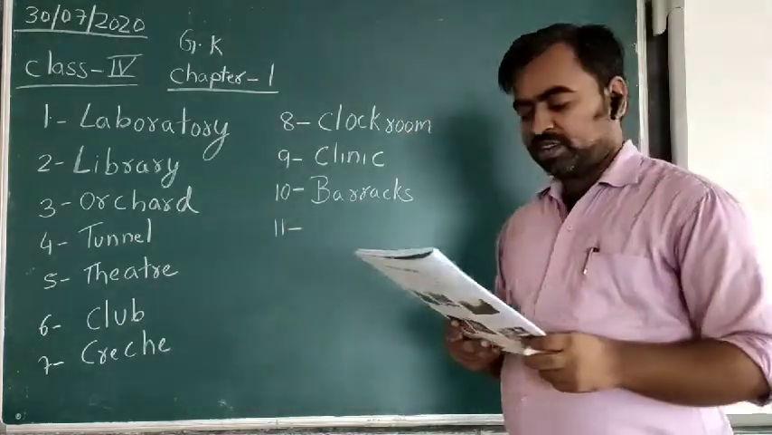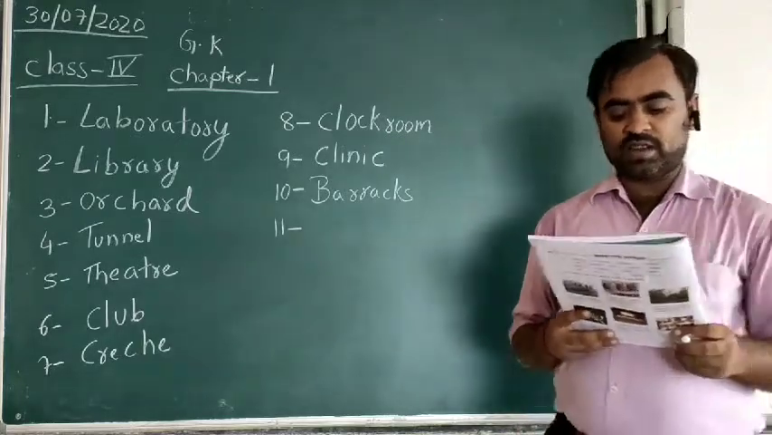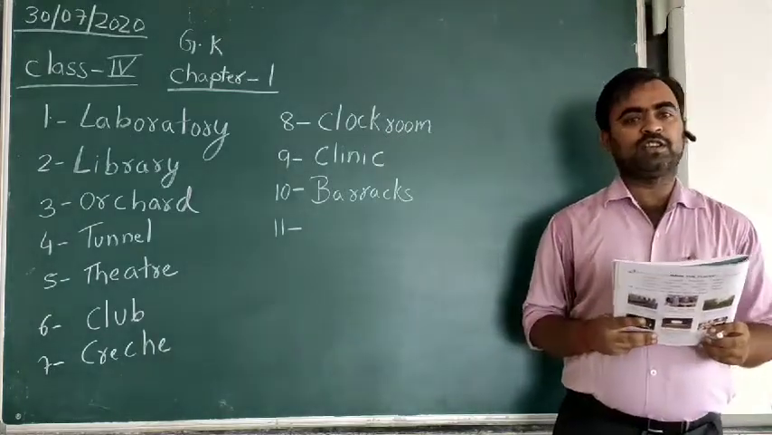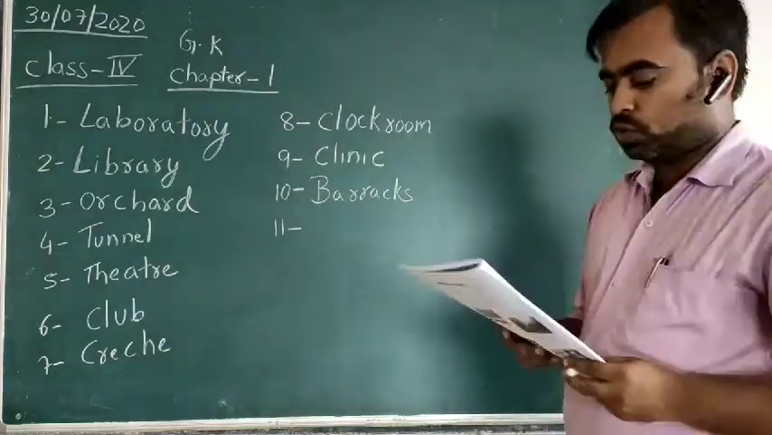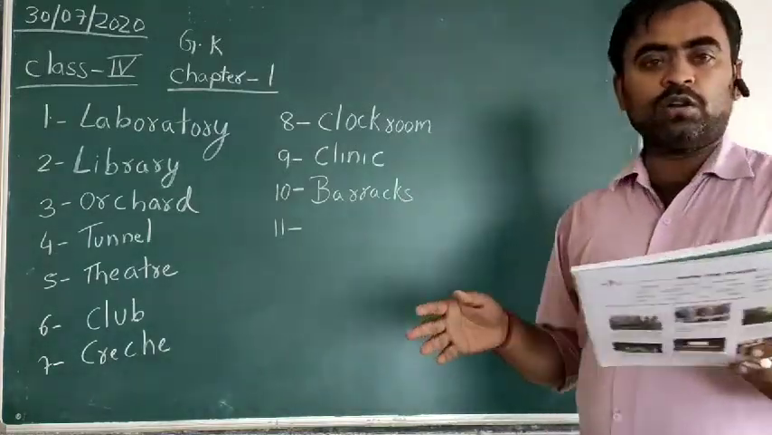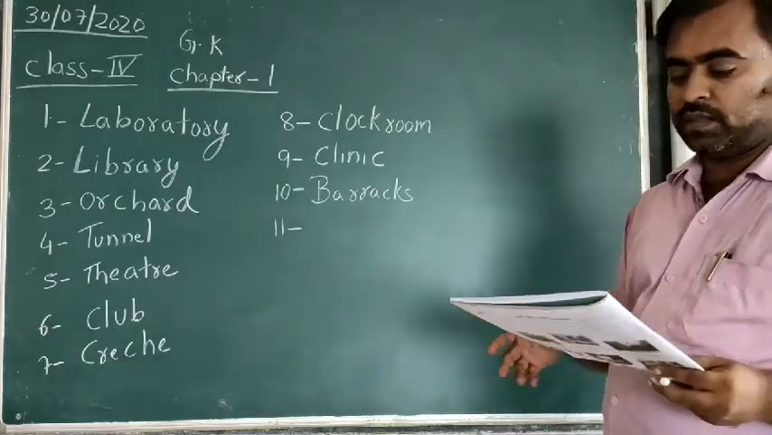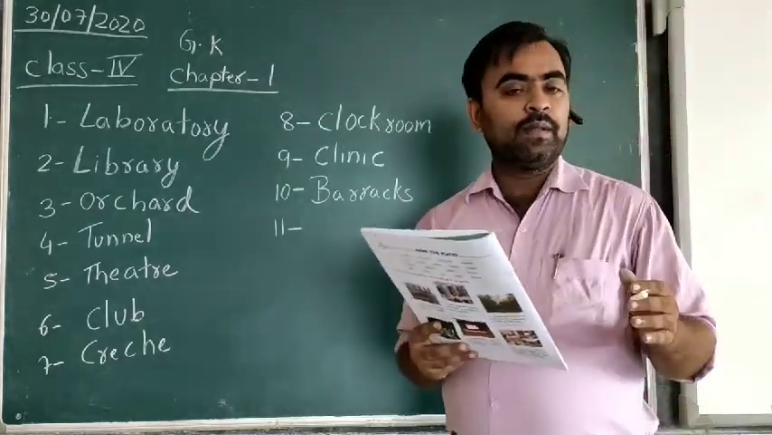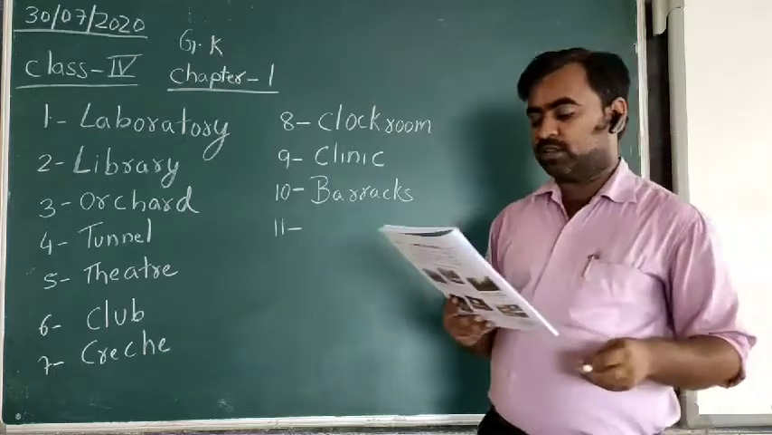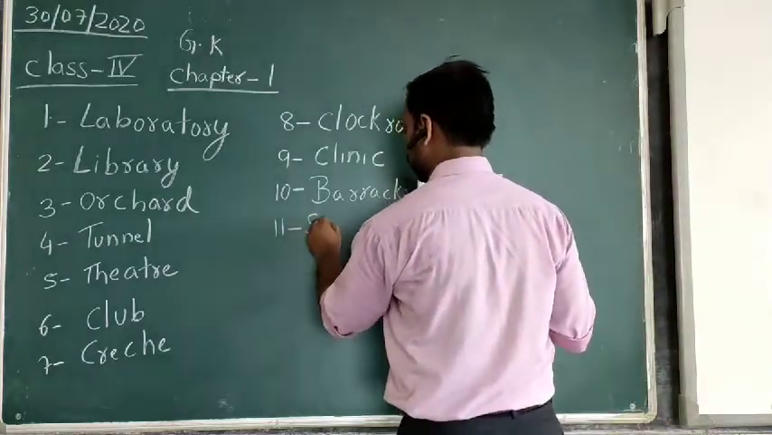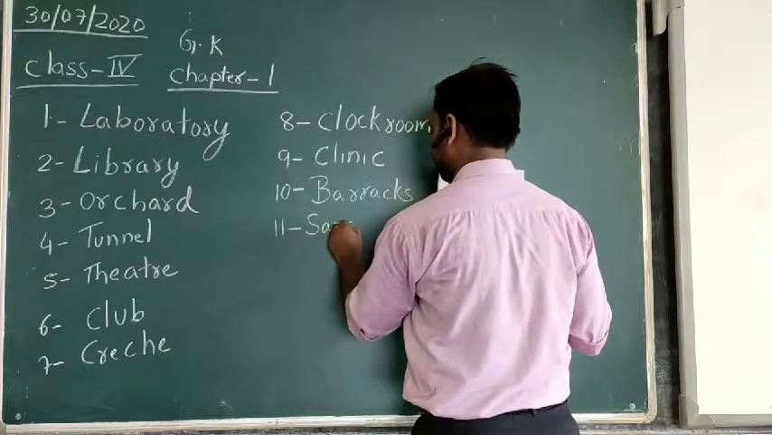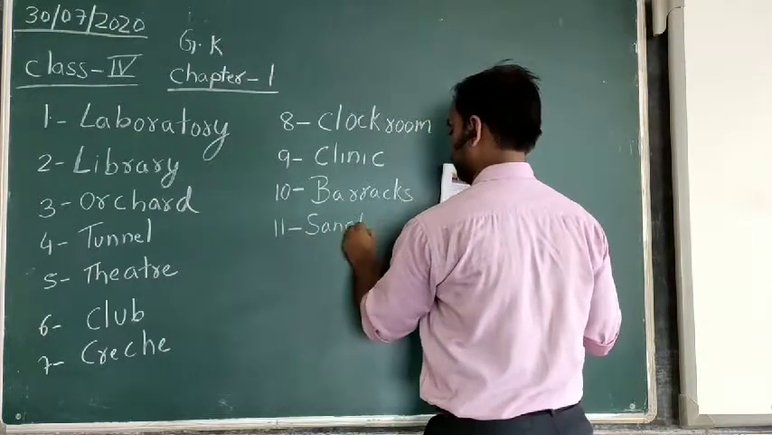11th one, a place where TB patients are treated. The TB patients are to be isolated from all the other patients. So a special ward or place is made for their treatment, and that particular place is known as sanatorium.